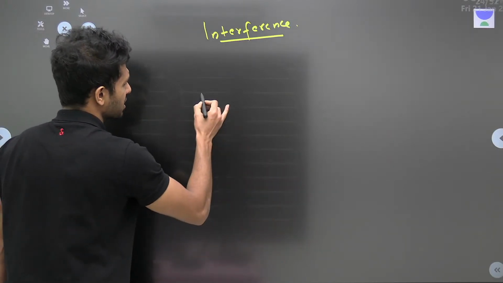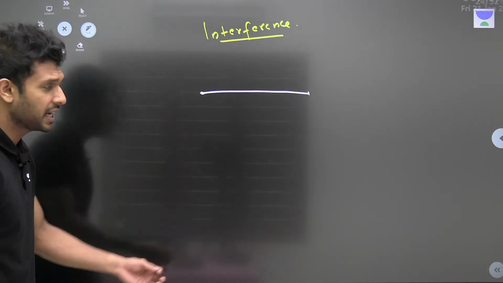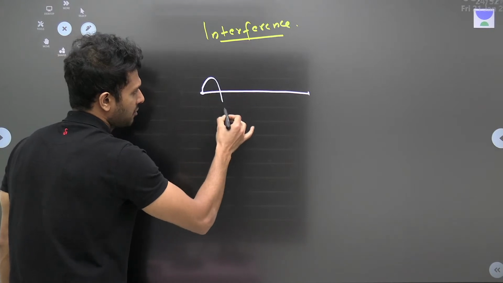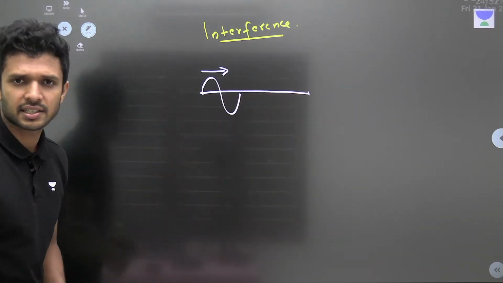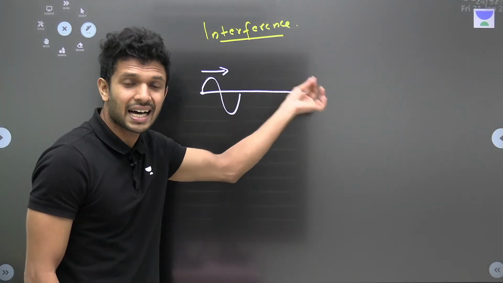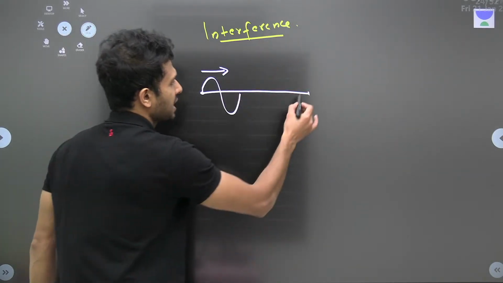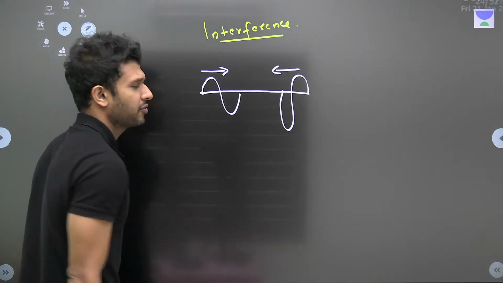In simple words, I have a tight string held by two hands. One hand is making a wave like this to pass it towards the right direction. It is moving towards the right. The other hand, which is holding the other end of this tight rope, makes a jerk and makes a wave to move towards the left direction.